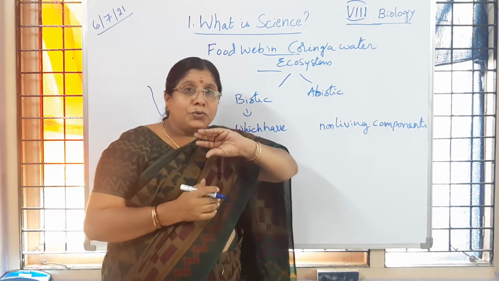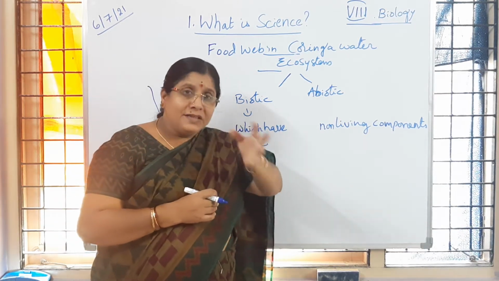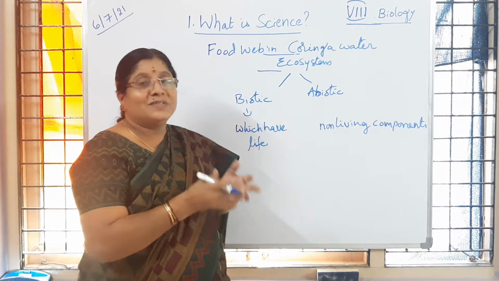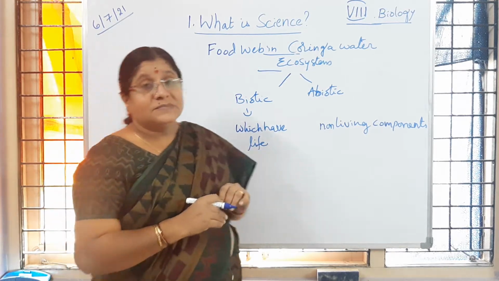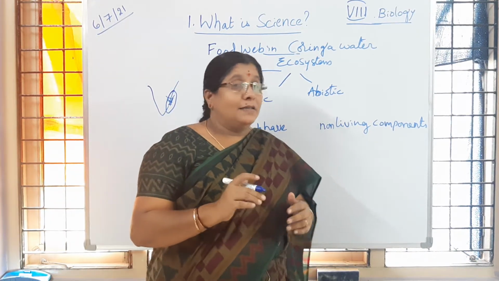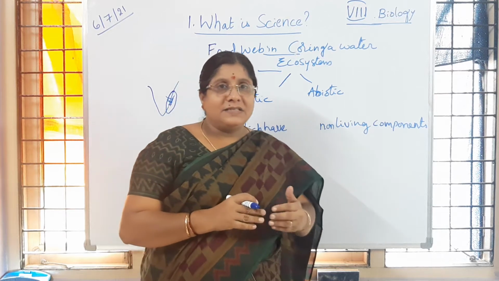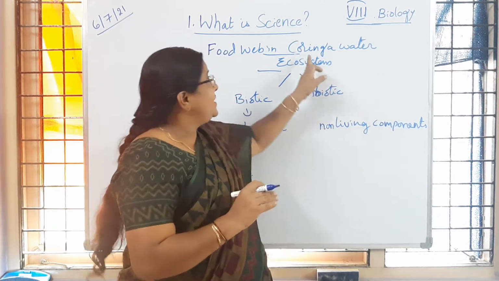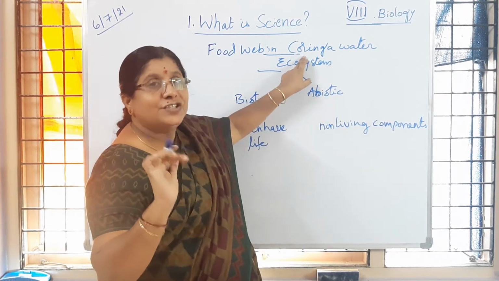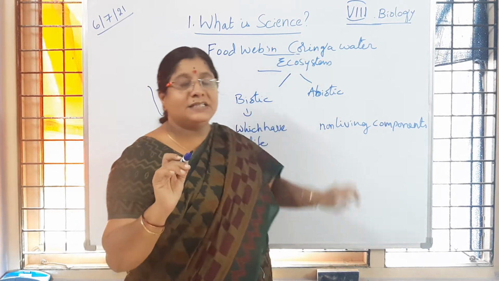So to withstand or to live in those adverse conditions, the organisms have to survive. In what way? It means they will have some adaptations. So that is the Coringa water ecosystem. Where is the Coringa water ecosystem present, children?